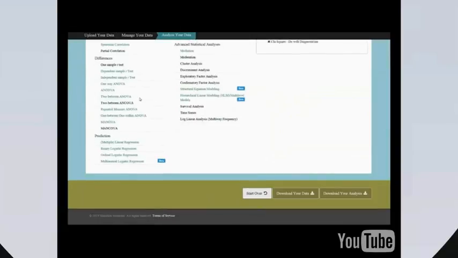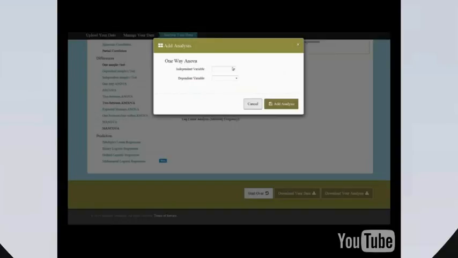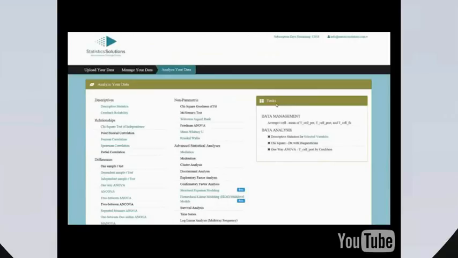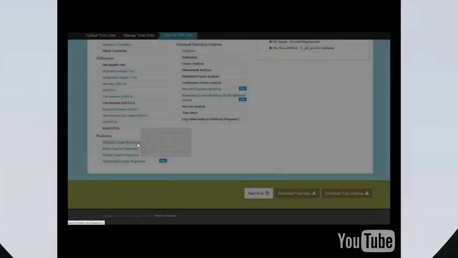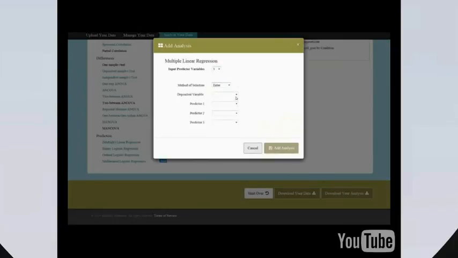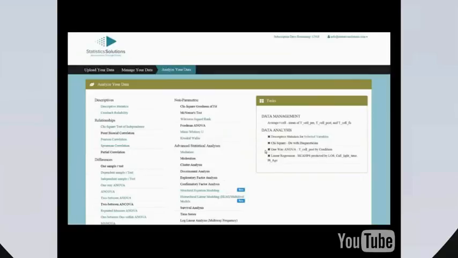In the differences section, let's conduct a one-way ANOVA. Our independent variable will be condition, and the dependent variable will be T-cell post-test scores. From prediction, let's conduct a multiple regression with 3 predictors. Here we have 3 different methods of selection. Enter is the default. Let's use HCAP scores as the dependent variable and examine if 3 variables, length of stay, call light time, and patient age predict HCAP scores. You'll notice that everything selected so far is documented in the task pane. We have managed our data and selected a few analyses, so let's just go ahead and download our results.